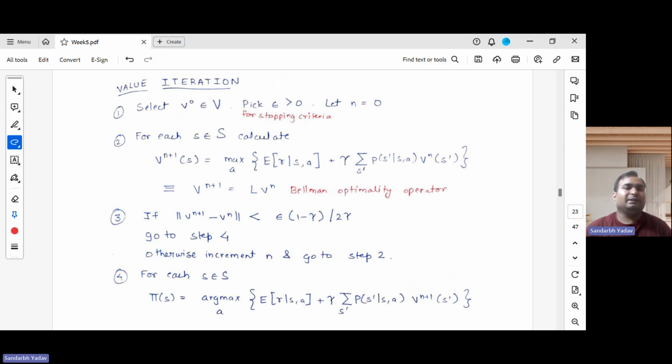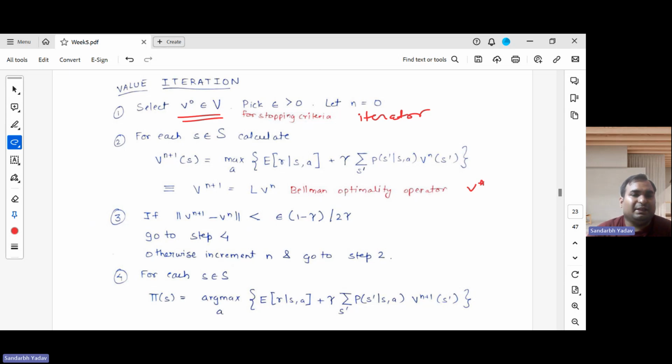Again, I'll give you a brief overview of value iteration. Here also we begin with some initial value function, and we pick some epsilon. This is for the stopping criteria, which we see here. Let n equal 0. This is the iterator variable. For each state, we calculate this new value, which is basically the Bellman optimality operator. We have written it component-wise for each state; otherwise, in vector form, it will be written like this. The intuition is we keep applying this Bellman optimality operator and it converges to V star. This is the idea here.